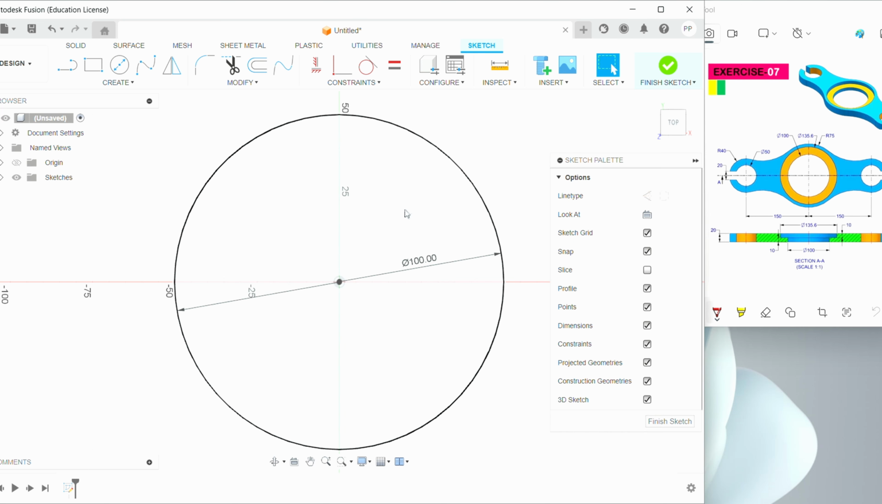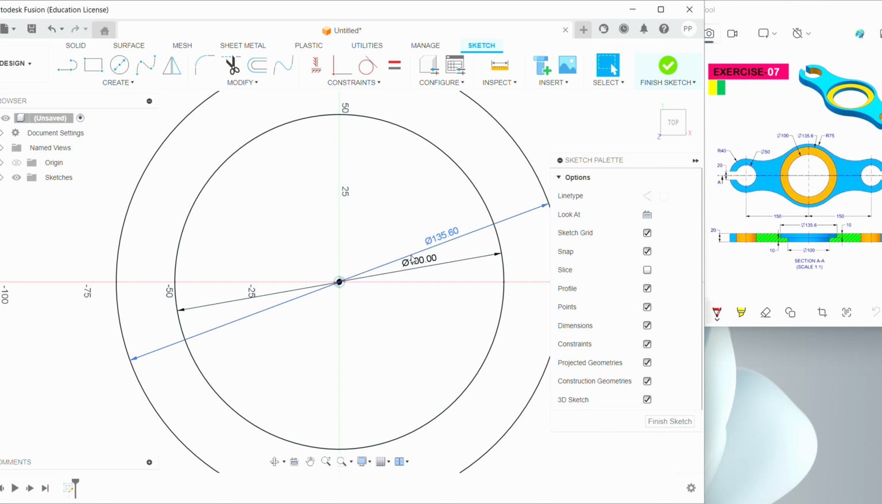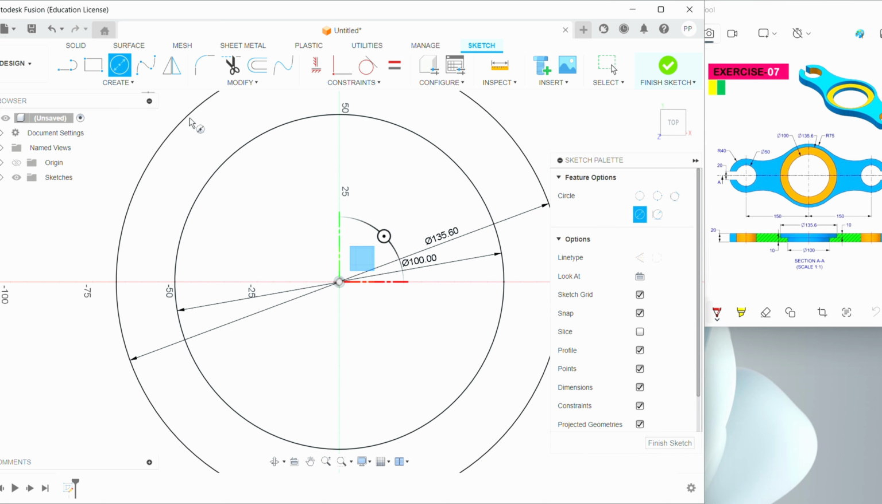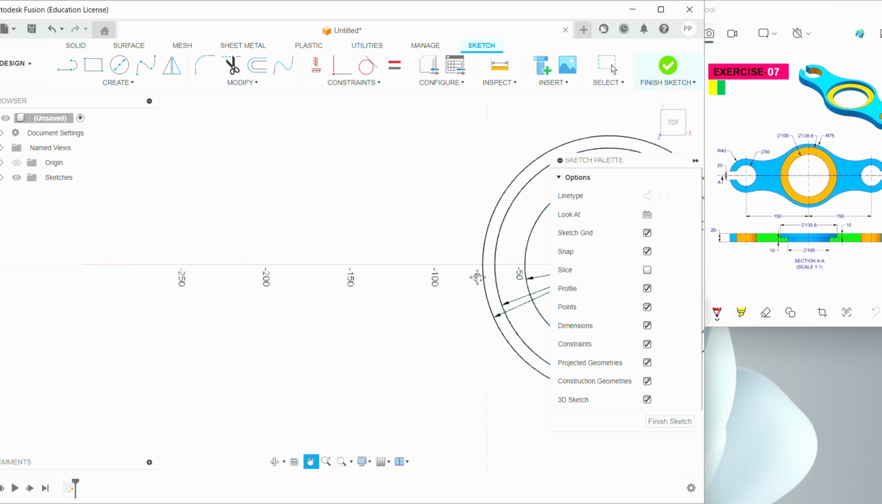mm, just click enter, and again we need to draw a circle of 135.6 mm. So go to circle, draw a circle, 135.6 mm, and we need to draw a circle of 150 mm. Circle, 150 mm, enter.